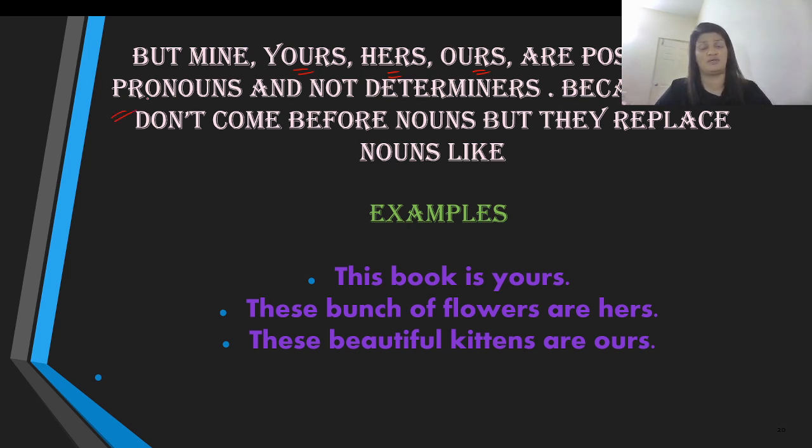Remember what I told you a little while ago? Determiners are supposed to be in front of the nouns. Now, if you take a look over here, this definitely qualifies as our determiner, but that is a demonstrative determiner. But we are discussing possessive determiners over here, and the word is yours. But do you have any noun here? You do not.